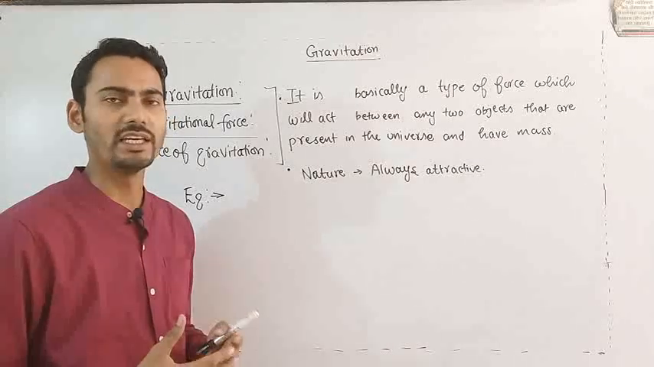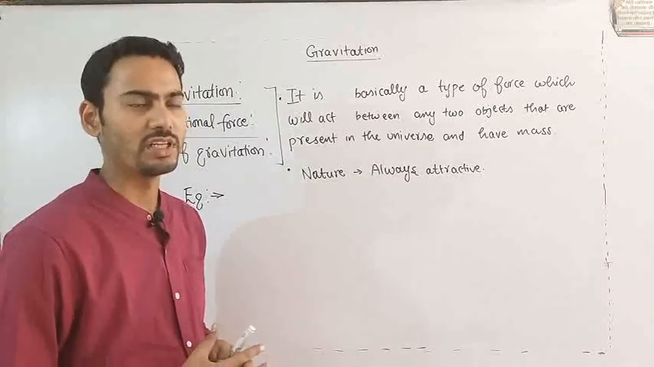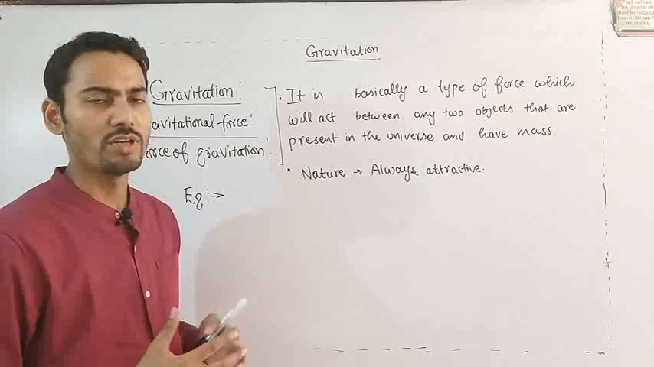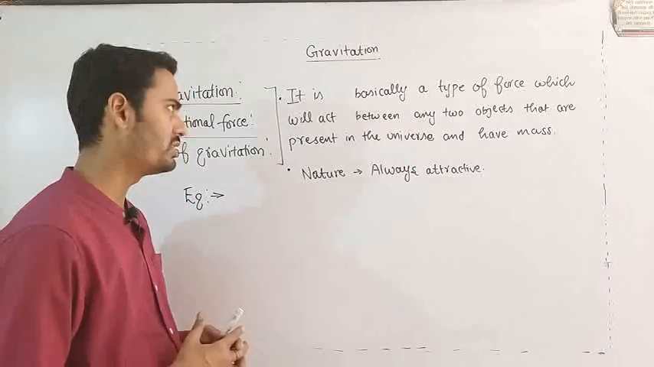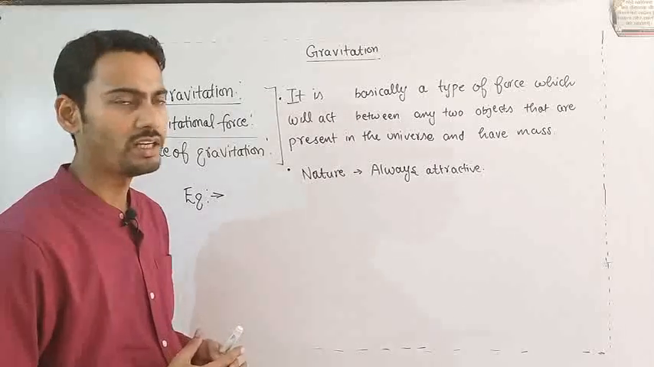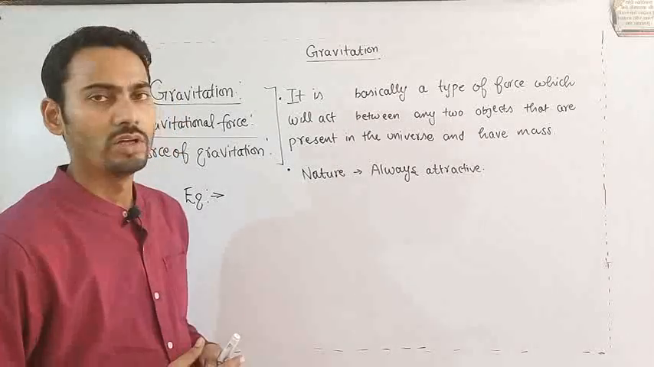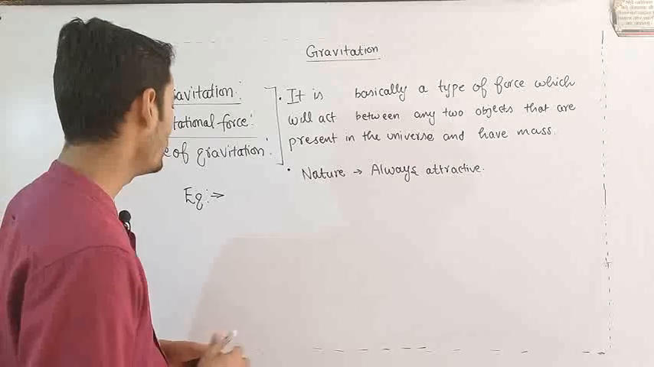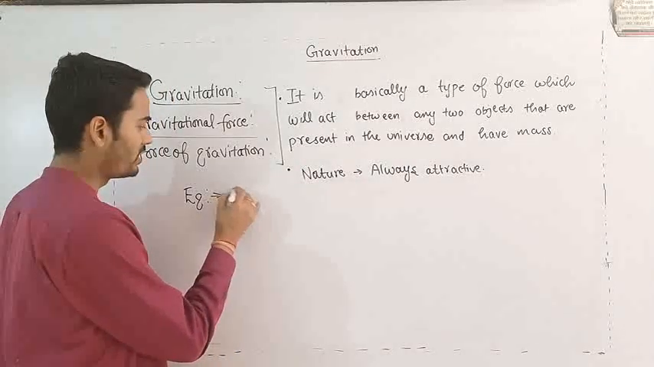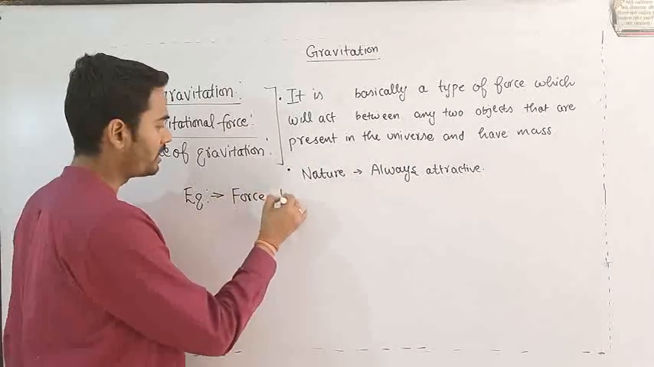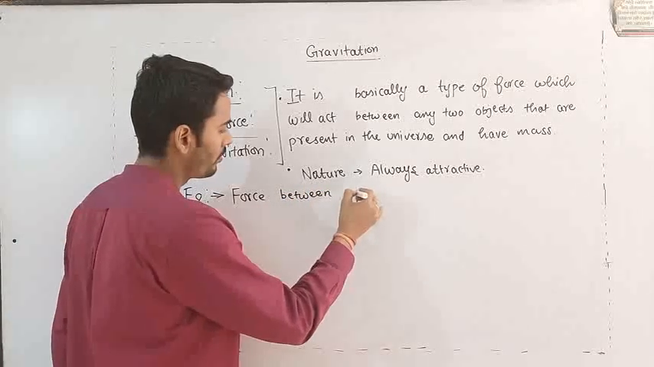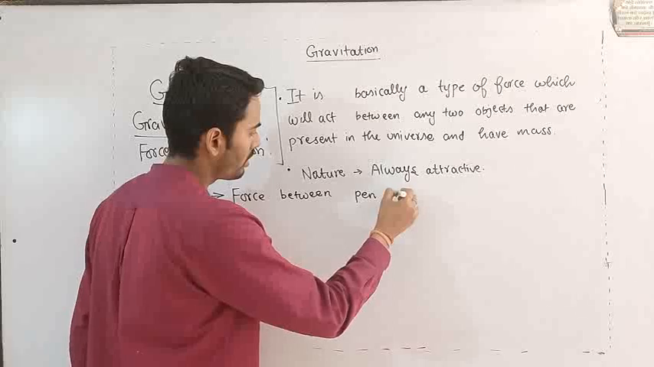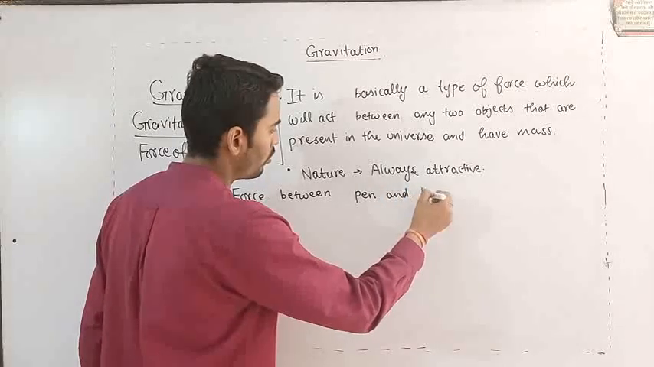For example, in the case of magnetic force, strong nuclear force, and weak nuclear force, the magnitude of gravitational force is quite small. It is the weakest force in nature. So if we take the example, the force between a pen and a board.